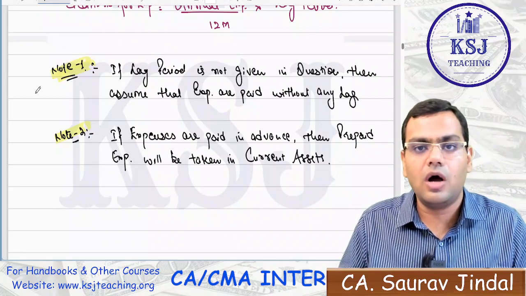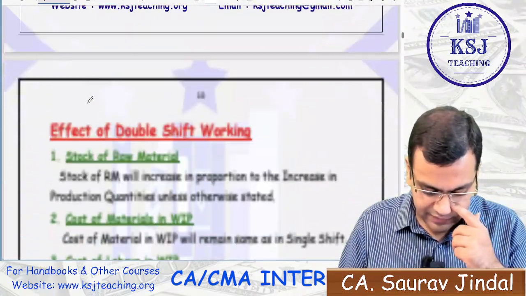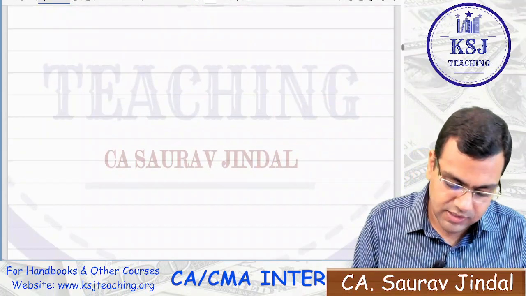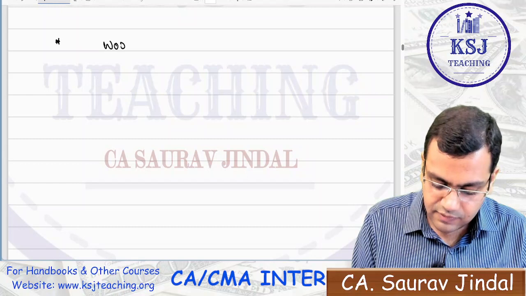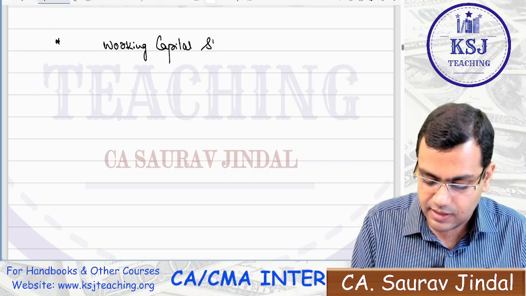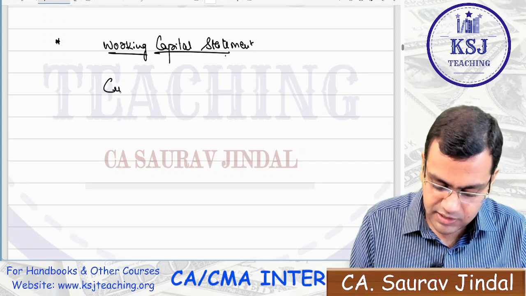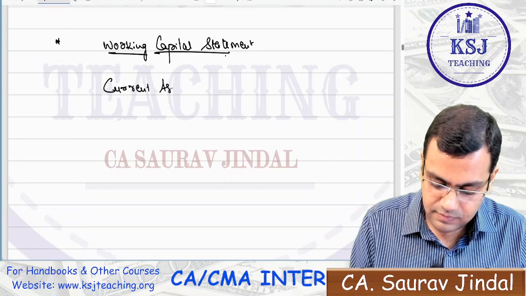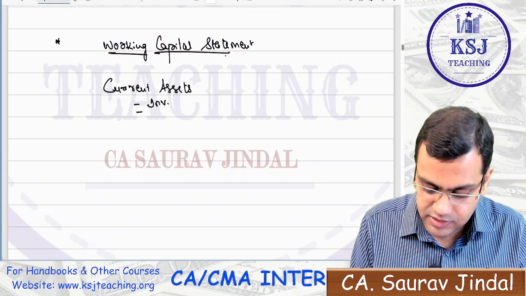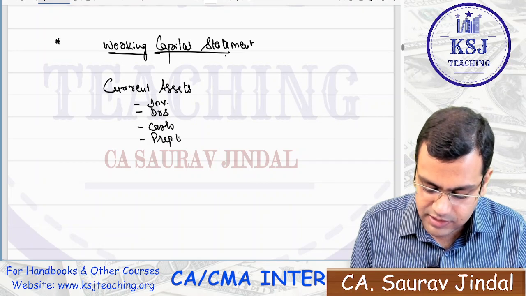Clear? So this is all regarding the working capital statement, right? So what is the working capital statement? Because what you will be asked is to prepare the working capital statement. Working capital statement is very simple, sir. It says all the current assets, right? Under the current assets you will take inventory, debtors, cash, and any prepaid expenses, right?